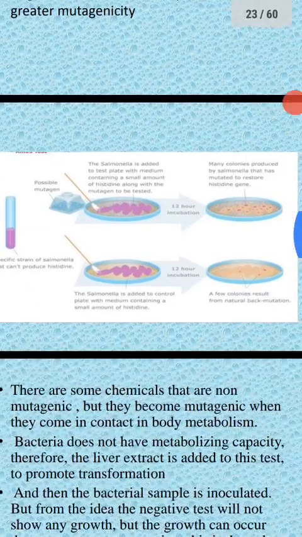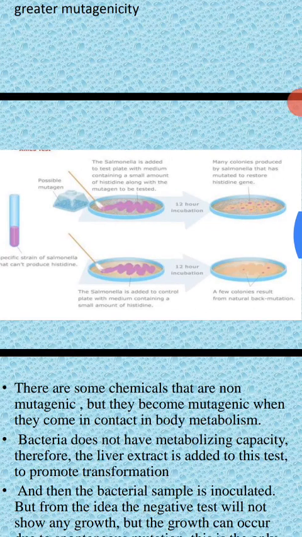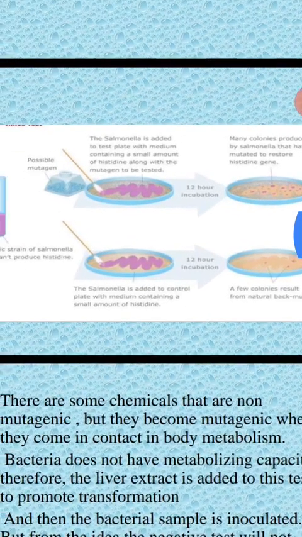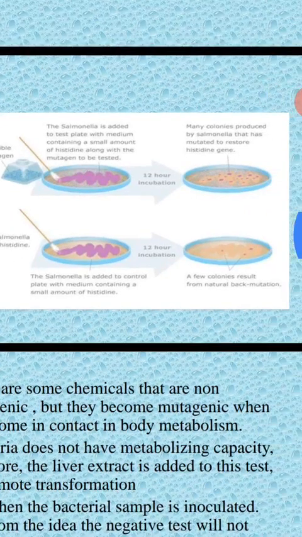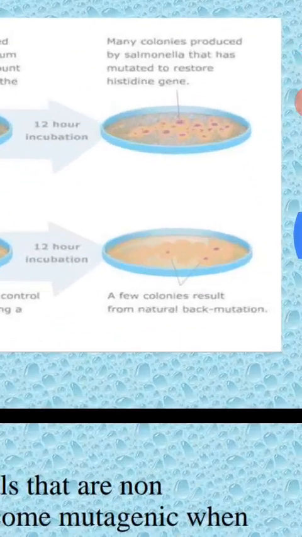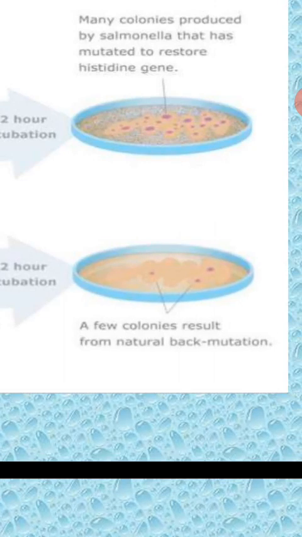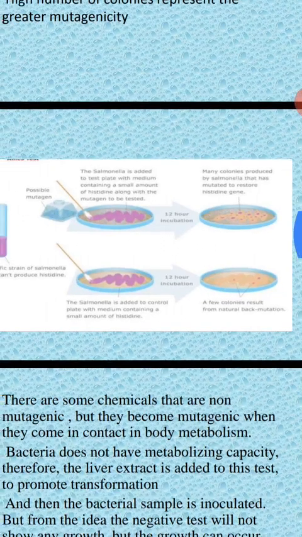Okay, so this is the diagram where you can clearly see that. The first one is in the presence of the test compound, and the second one is without the test compound. You can see that more colonies are observed in the treated cultures than in the untreated one. So this is about the Ames test.